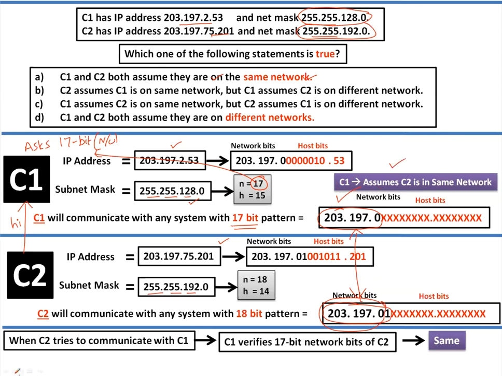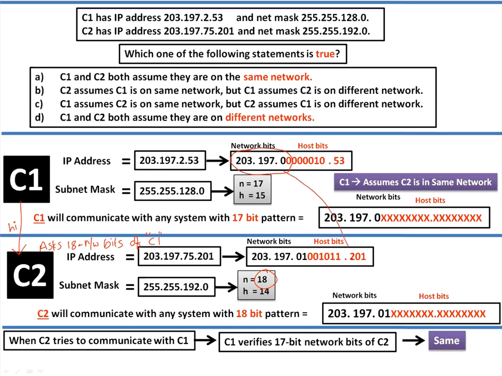That is with C1. The next scenario, when C1 says hi to C2, C2 asks for the 18 network bits of C1. Now C1 blindly gives these 18 bits.